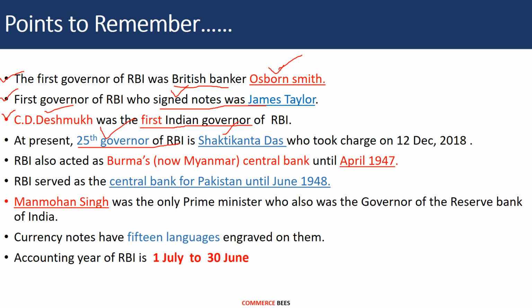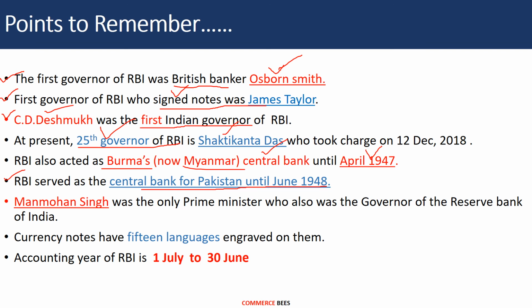RBI also acted as Burma's, now Myanmar, central bank until April 1947. Burma was a part of India, so it also acted as a central bank for Burma until April 1947. Now the name of Burma has changed to Myanmar. Not only for Burma, it also served as a central bank for Pakistan until June 1948.